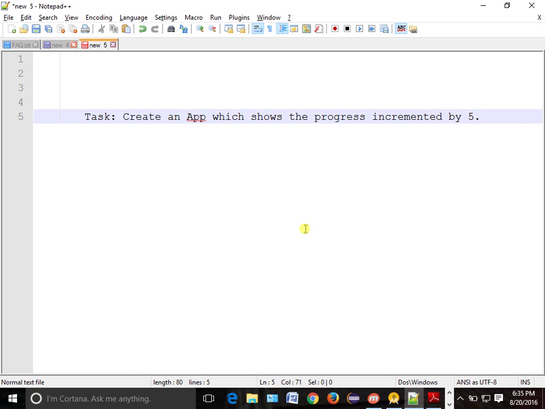So what do you want to do? I want to show 5, 10, 15, 20. So how much is implemented, by 5%, in a progress bar.